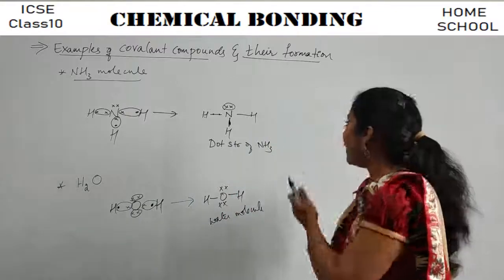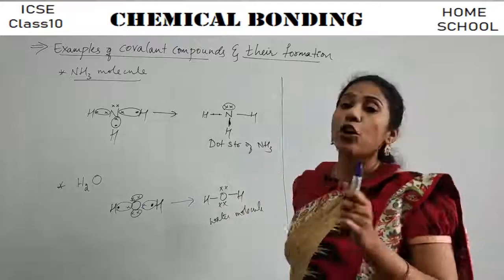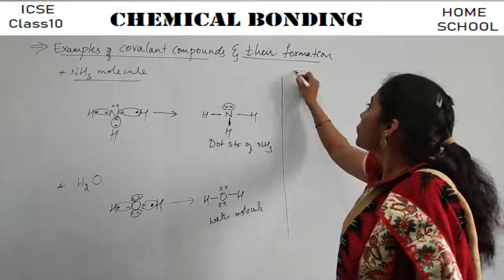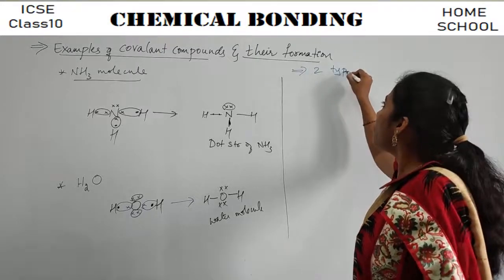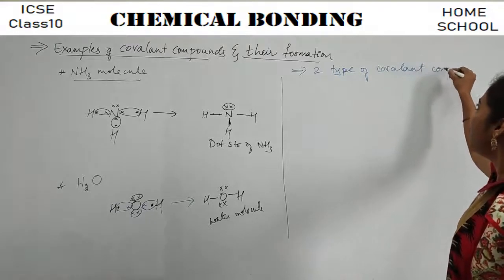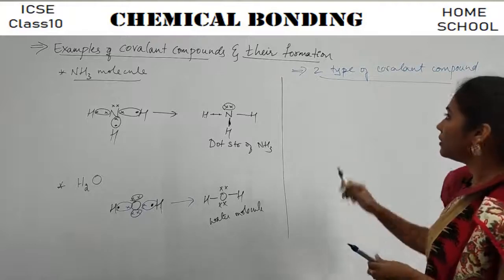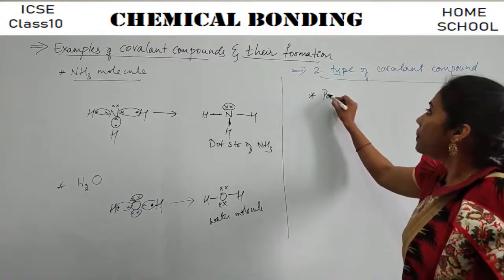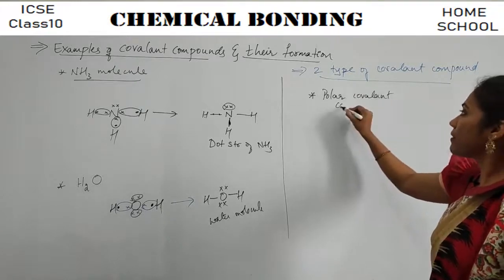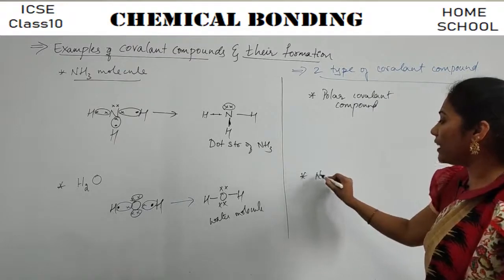Yeah? And now let us discuss the 2 types of covalent compounds. Okay, so there are 2 types of covalent compounds, guys. The first one is polar covalent compounds. The second variety is non-polar covalent compounds.